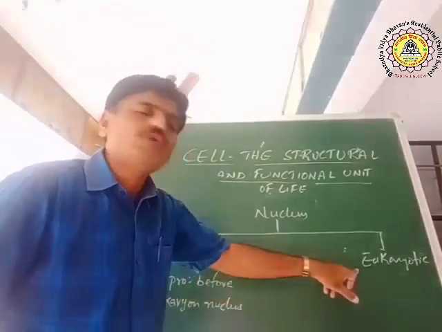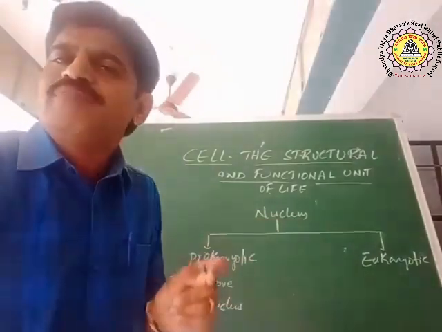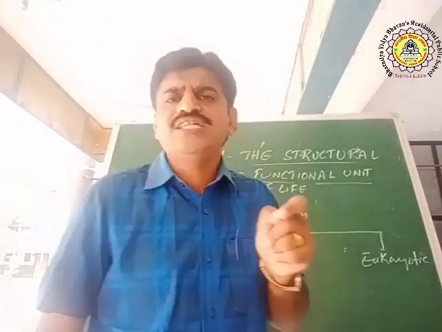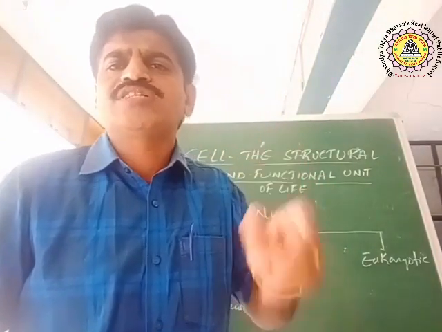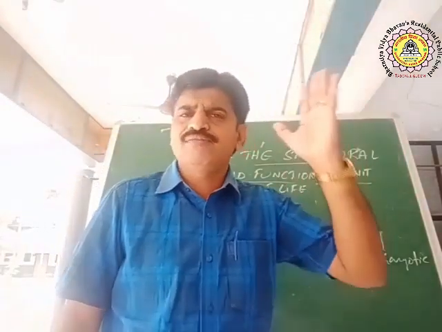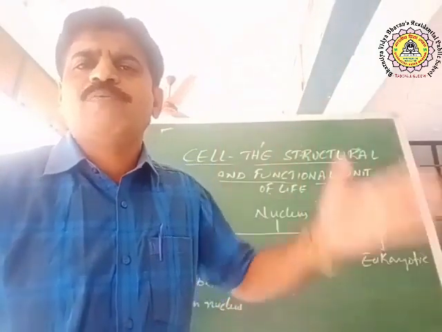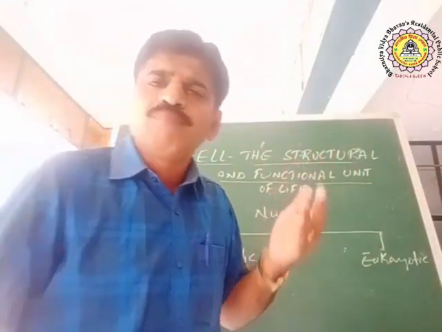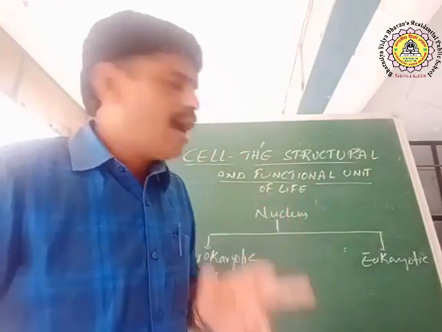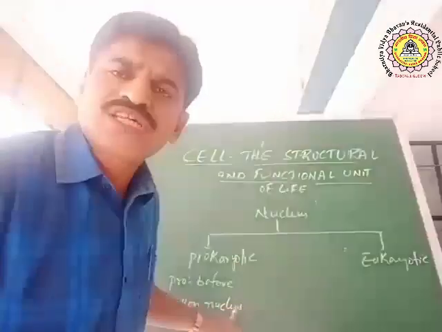When you come to eukaryotes, eu means true, karyon means nucleus. These are organisms which have a well developed nuclear structure along with cell components, everything: ribosomes, lysosomes, Golgi apparatus, endoplasmic reticulum, mitochondria, plastids, all developed. So the prokaryotic example, sir?